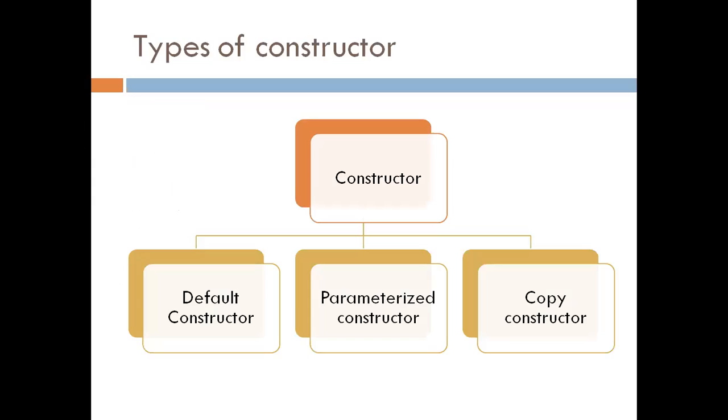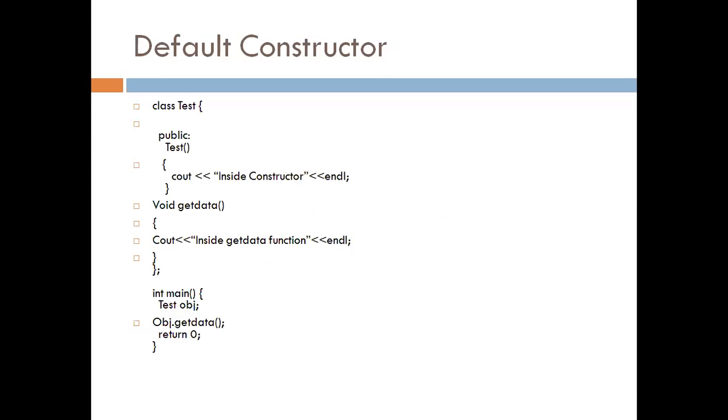Then in C++, there are three types of constructor: default constructor, parameterized constructor, and copy constructor. So we'll see these constructors one by one. Let's start with default constructor. Default constructor is the constructor without any argument.